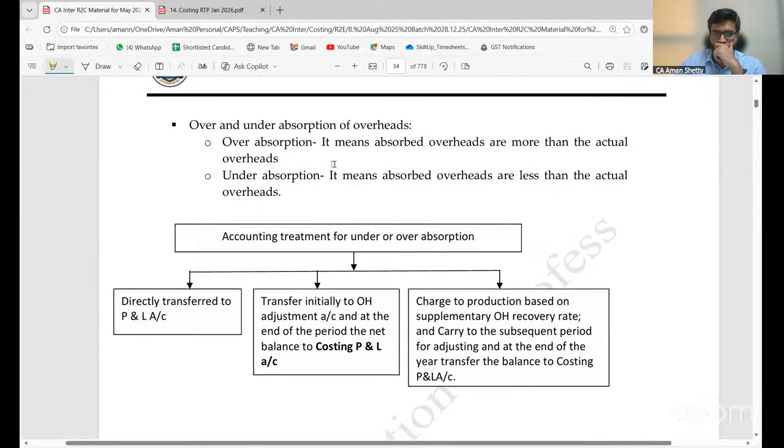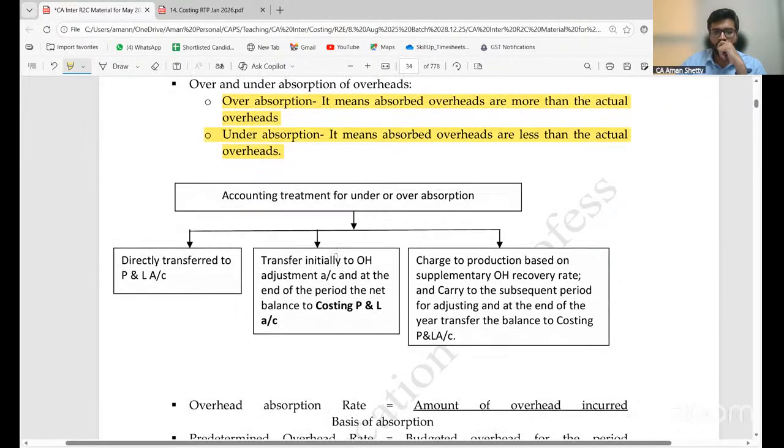Over and under absorption of overheads. Over absorption means absorbed overheads are more than the actual overheads. Under absorption means absorbed overheads are less than the actual overheads.